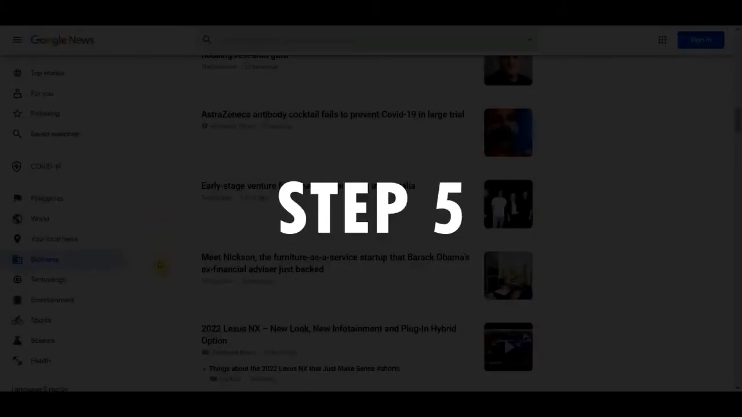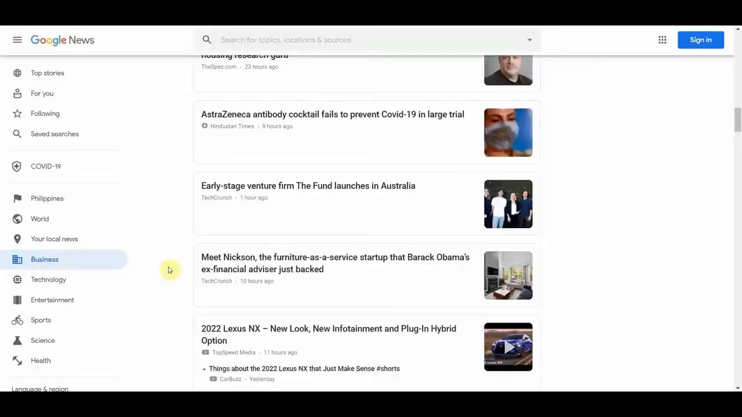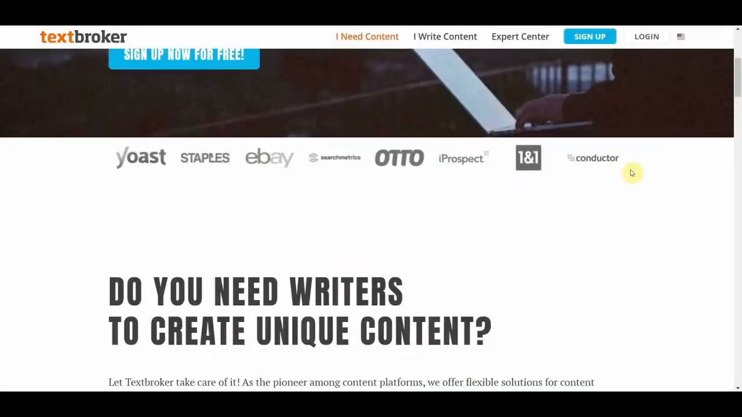Now moving on to step number 5, there are 2 different ways you can make money with those rephrased articles. The first one is not going to make you that much, but the second one can make you thousands of dollars. In fact, this platform will pay you for writing those articles.